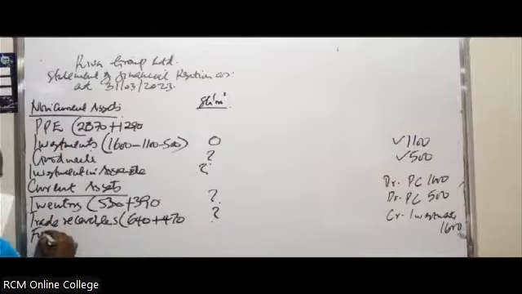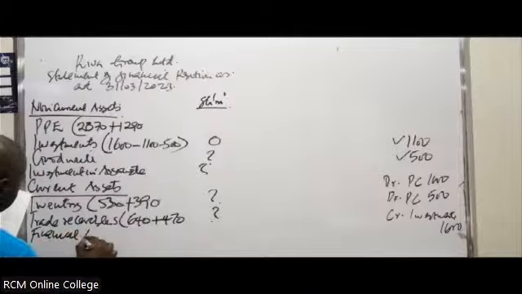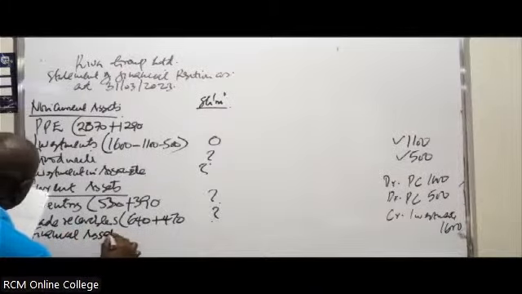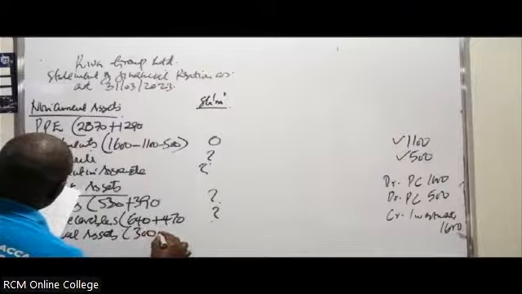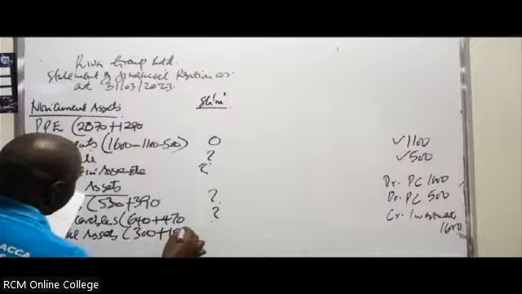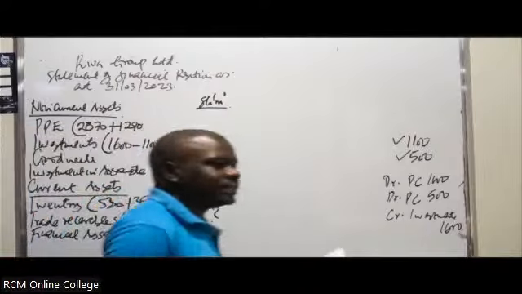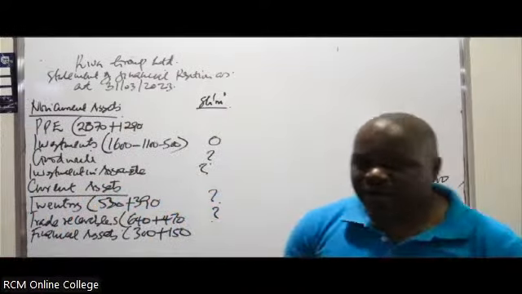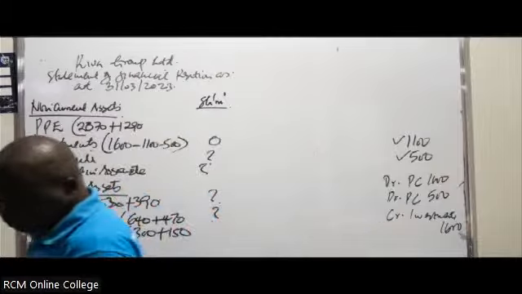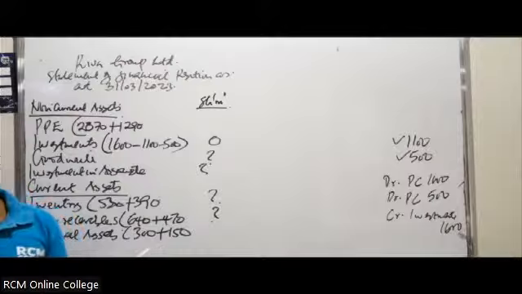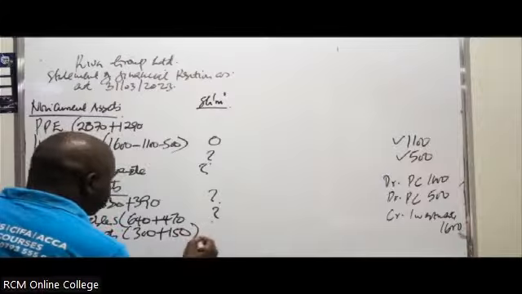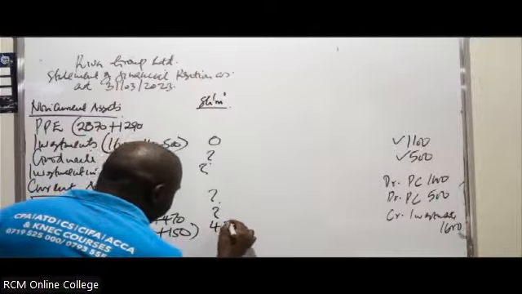Financial assets. We go to financial assets. So in this case, we have 300 plus 150. Have we had anything about financial assets in the additional information? There is none. So there's nothing. So it means in this case, this one is comfortably what? A figure of 450 here.